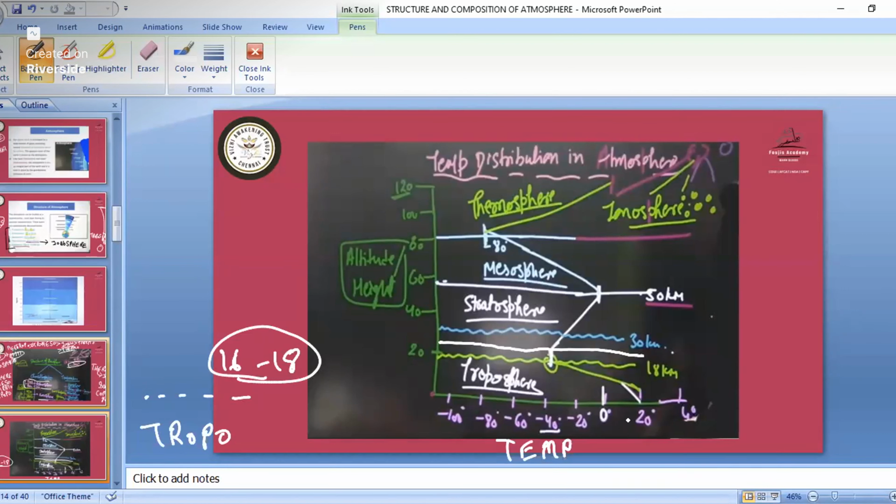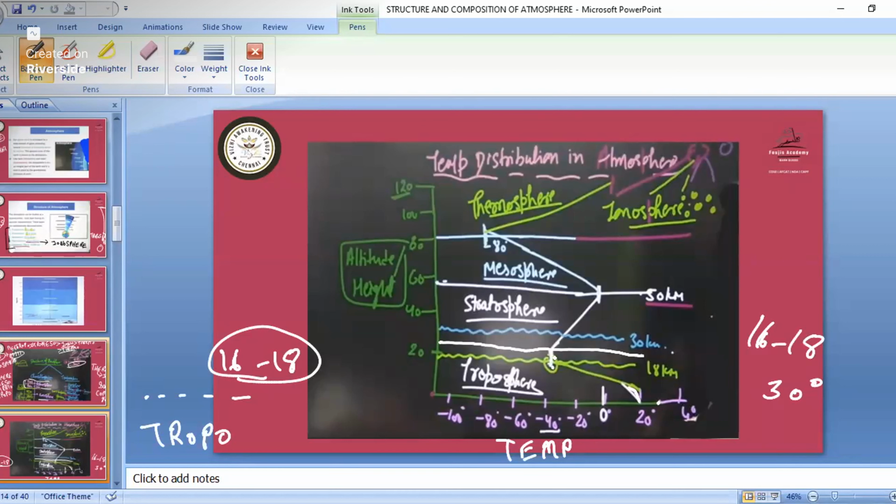When we are on the earth, it feels like a temperature of around 30 degrees, or you can take 20 degrees. From here this layer starts, and we know that the troposphere extends up to 16 or 18 kilometers. So here it will go up to about 18 kilometers.